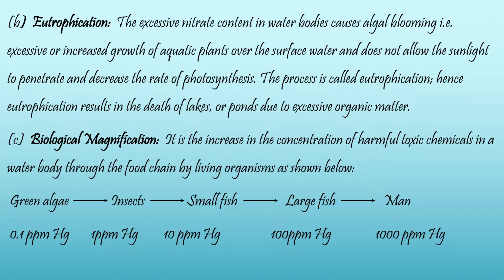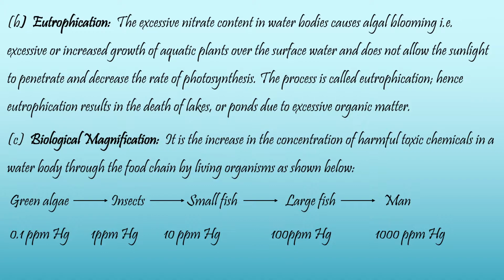Now, when the whole surface of the water body is covered with algae, it does not allow the penetration of sunlight into the water, which is needed for photosynthesis by the green plants. So the rate of photosynthesis decreases due to less availability of sunlight. This process is called eutrophication.